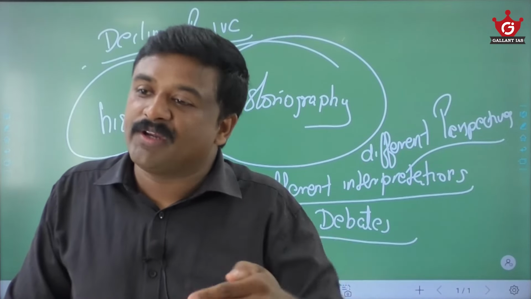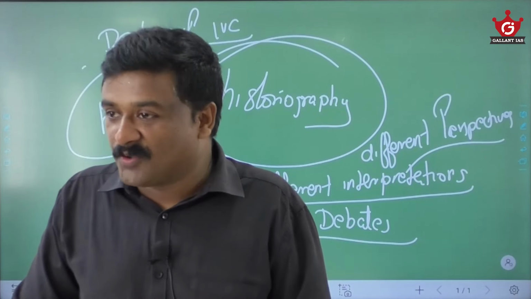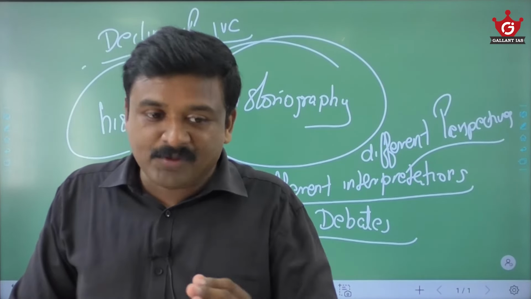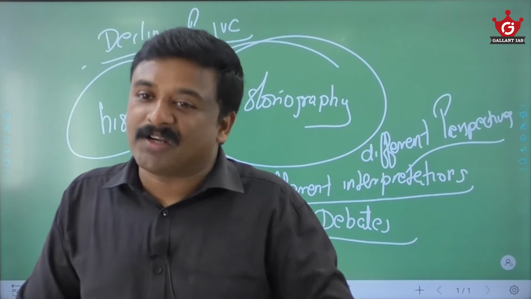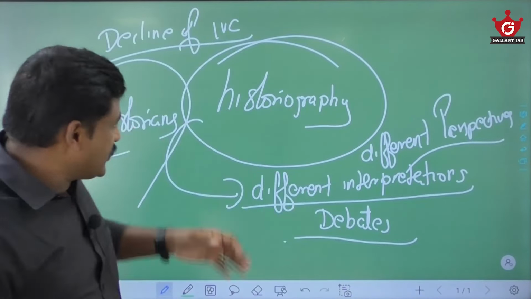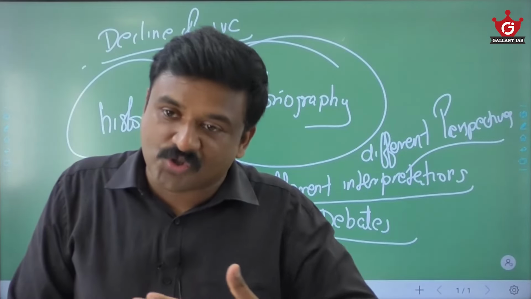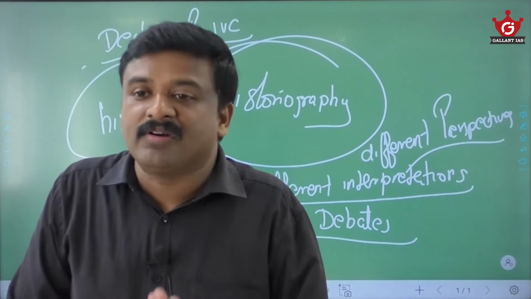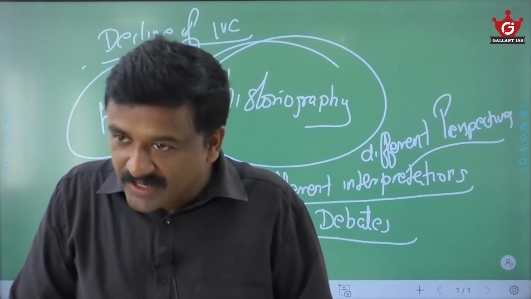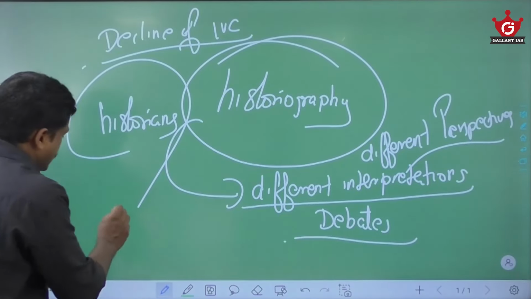That will be helpful in the conclusion part of your answer, because history always demands open-ended conclusions. You don't have any absolute conclusion to anything. Based on various interpretations, you can conclude anything. Am I right? So this is also very much important. When you study this, you should also cover the different historians' viewpoints, their views on different aspects of history. That again is very important. Another approach is, I would say, analytical.